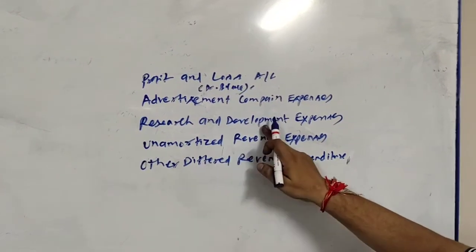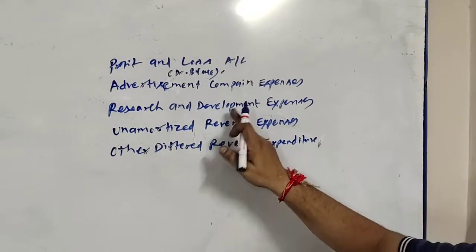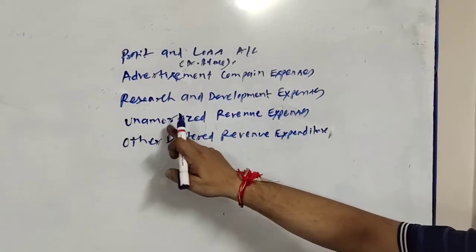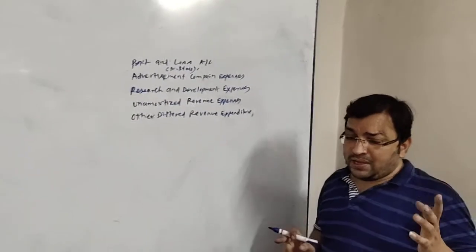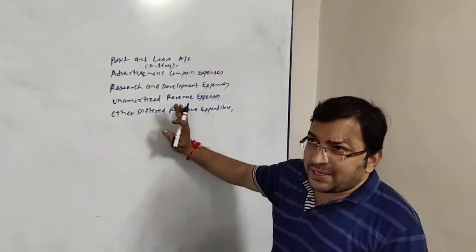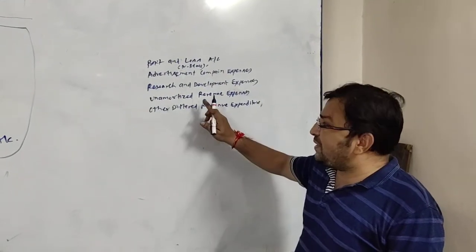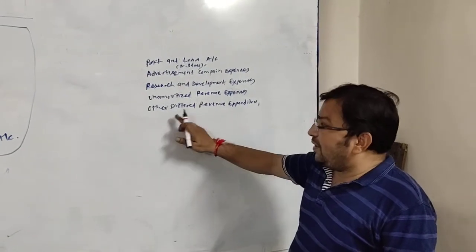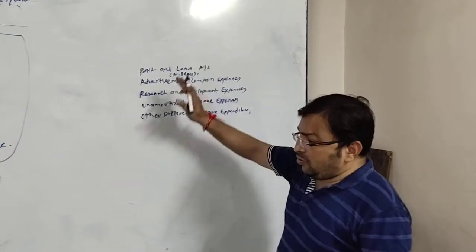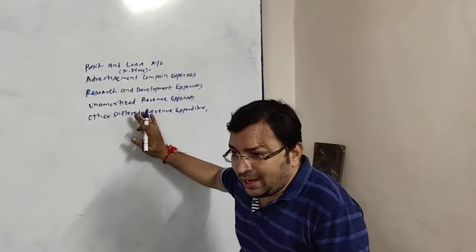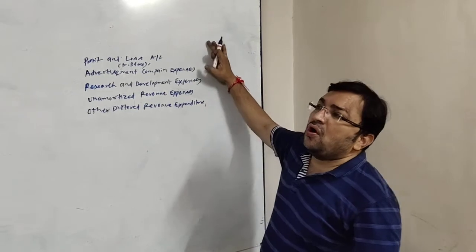There may be any research and development expenses which we incurred but not yet written off in full. Any other unamortized revenue expense, any revenue expense which we have paid but not written off. There is a possibility that we have paid some revenue expense but it is not totally written off. So whatever is the remaining portion, or any other deferred revenue expenditure. So out of these 4 items, if you get any item, these items also belong to the owner.